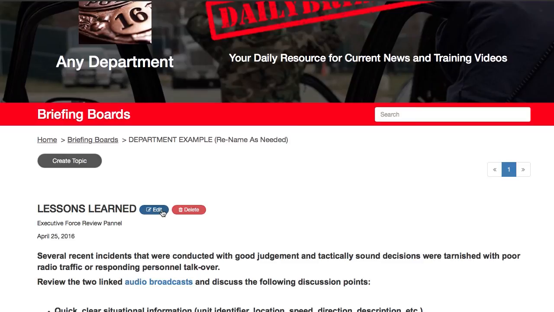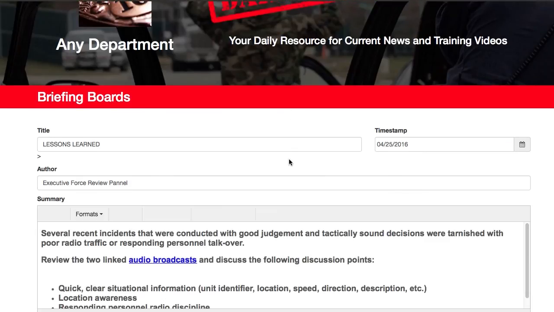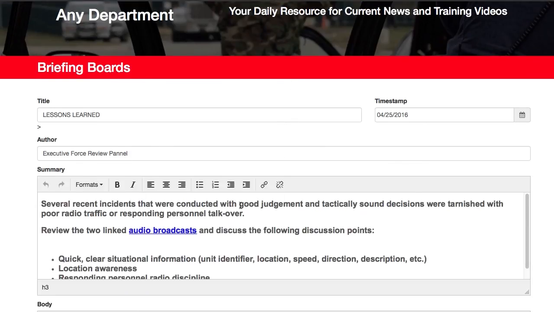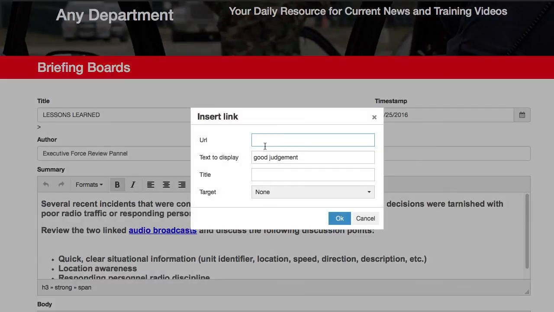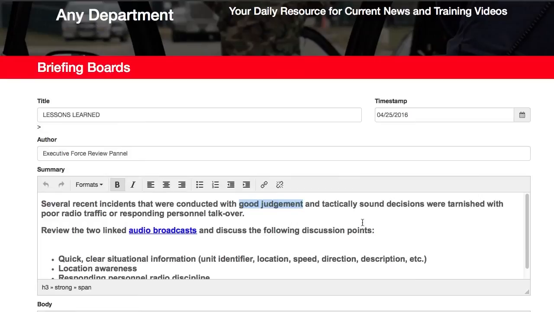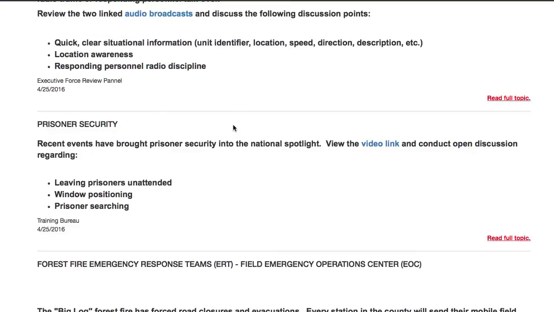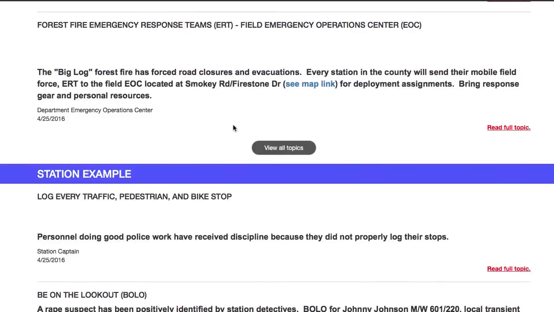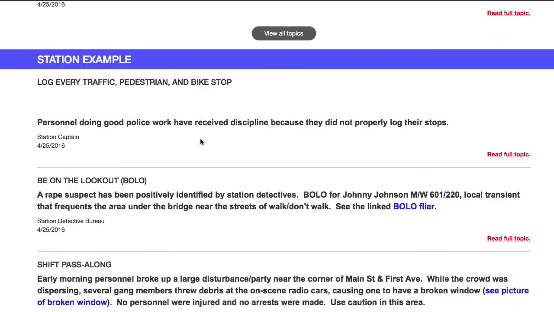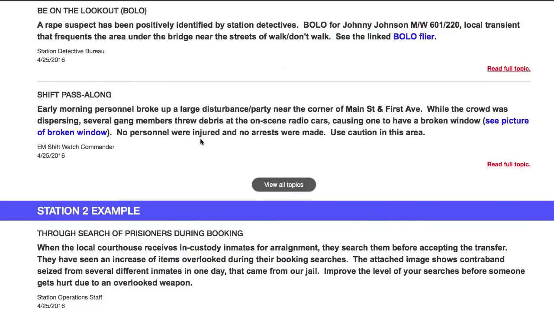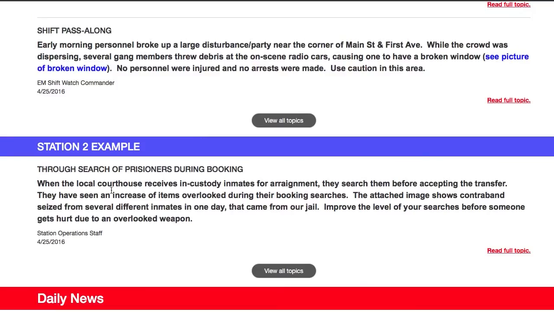So if I wanted to edit this topic and say I wanted to add a link to this word, I can hit link and then you can put in your URL there. So that's the department one, and then here's the station, and then here's the third station as an example.